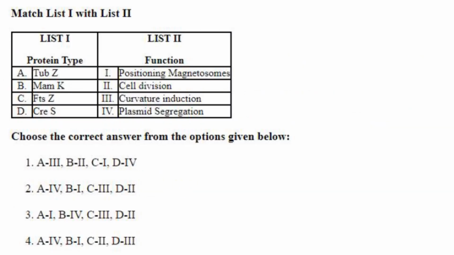Then protein type and function. To match the following. TubZ, that is involved in plasmid segregation. A4. MamK, it is for positioning of magnetosomes. Then FtsZ, it is for cell division. CreS, it is for curvature induction. So answer here is option 4. A4, B1, C2 and D3.